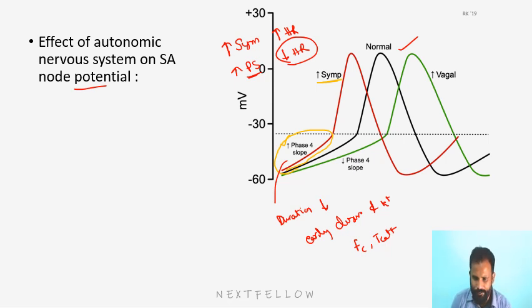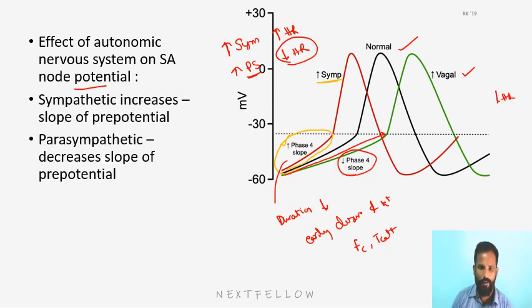And if you see this, the slope has decreased in vagal stimulation, that is parasympathetic stimulation. So the duration is prolonged, and that leads to decreased heart rate. So sympathetic increases the slope of the pre-potential, parasympathetic decreases the slope of the pre-potential.